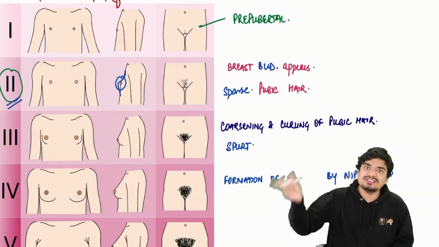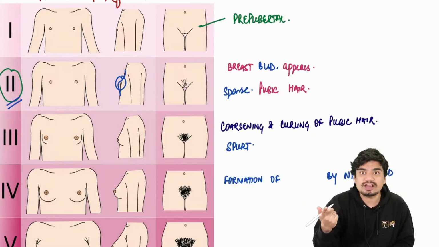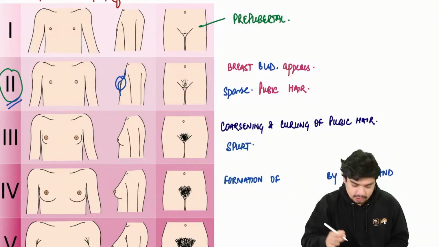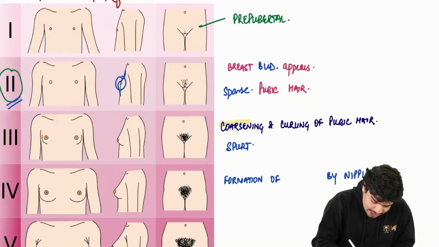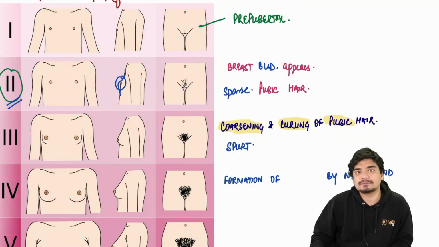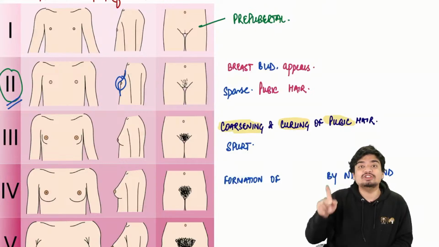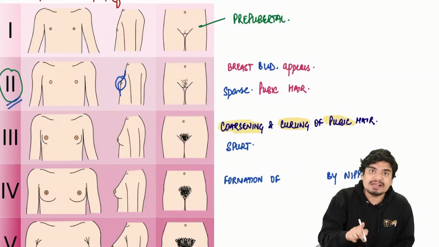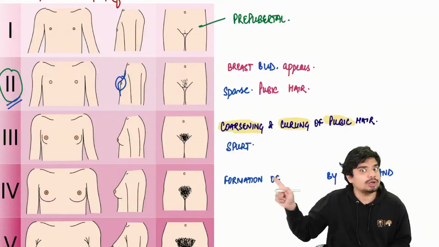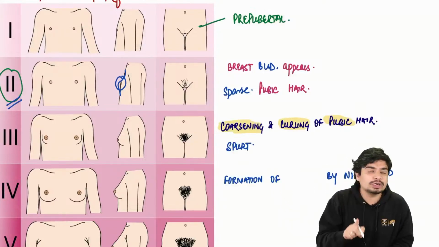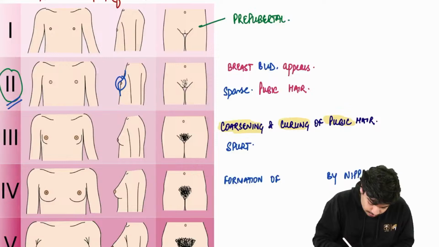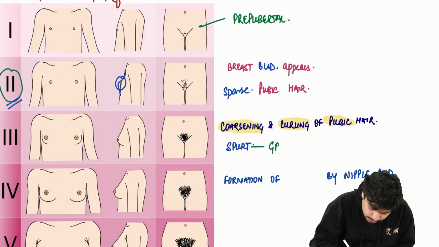In Tanner stage 3, just like males, third letter of English alphabet, C, so coarsening and curling of pubic hair. Okay. Along with this, very important, in females, the growth spurt occurs in Tanner stage 3. In males, the growth spurt used to occur in Tanner stage 4. In females, the growth spurt is going to occur in Tanner stage 3. Females will have their growth spurt.